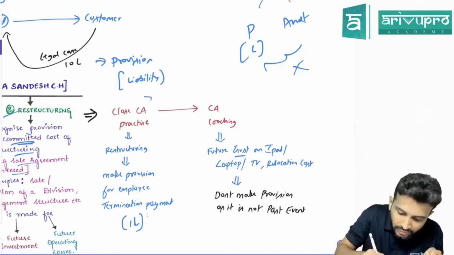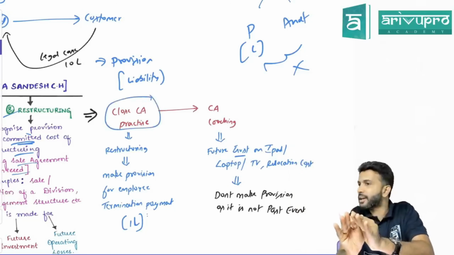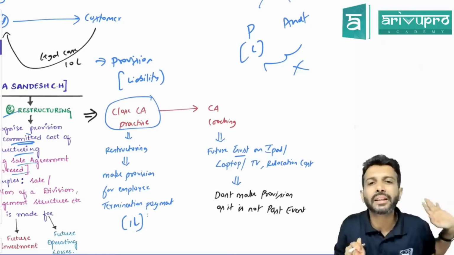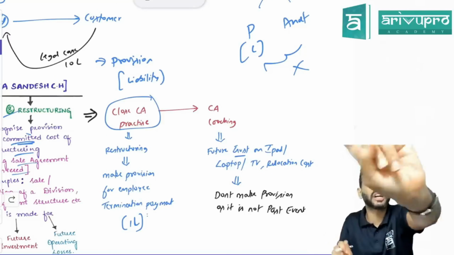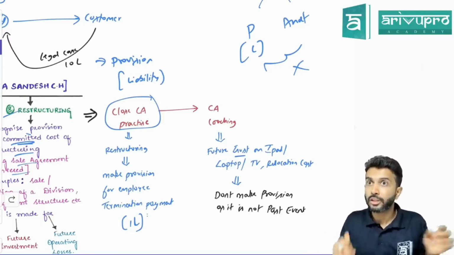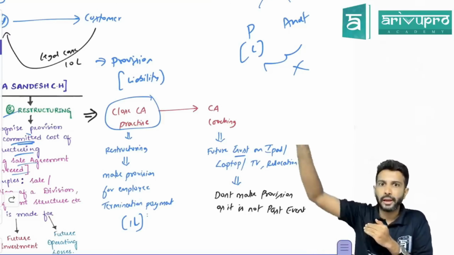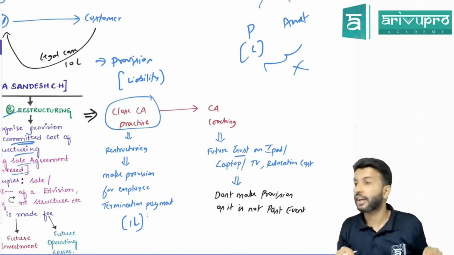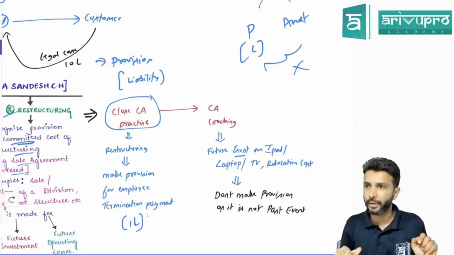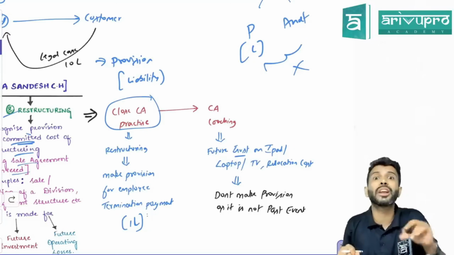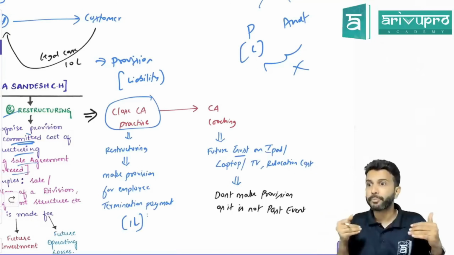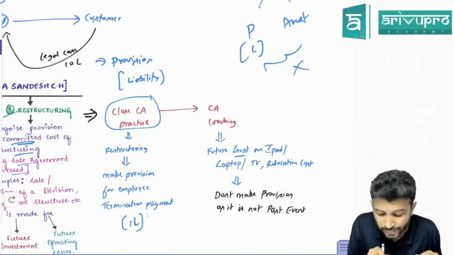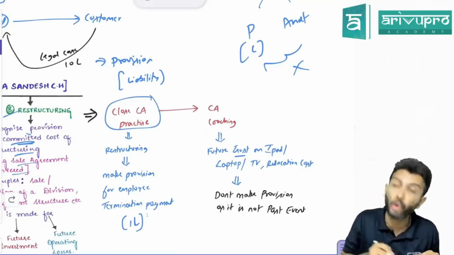Okay. So only whatever is related to closure of CA practice, only for that I can make the provision. Whatever is related to this new CA coaching business, for that don't recognize the provision. Suppose I am moving from Bengaluru to Bombay. Why? I feel Bombay is much better, the scope for CA is better there. That means I have to relocate, which means I'll incur some relocation expenditure. So can I make a provision for relocation expenditure now? No, because the relocation expenditure is related to CA coaching, not CA practice.